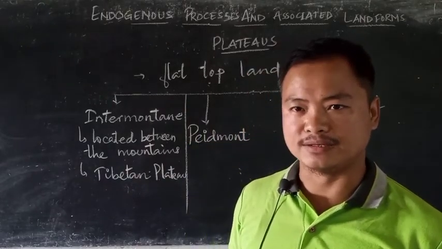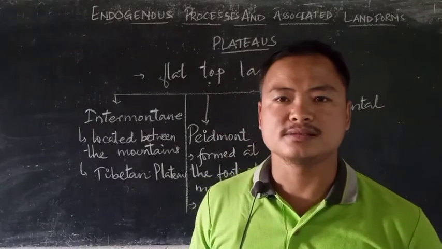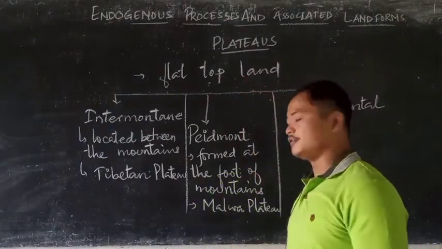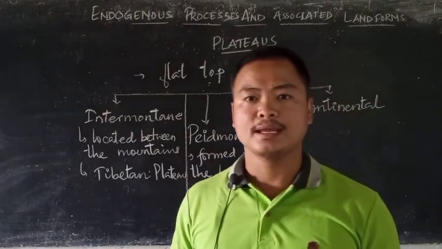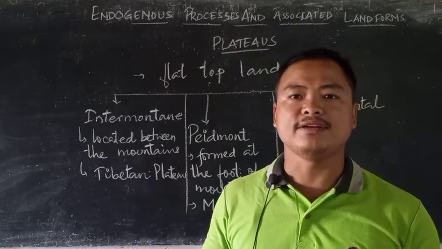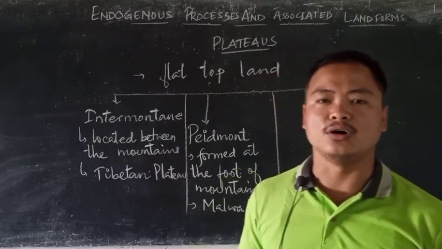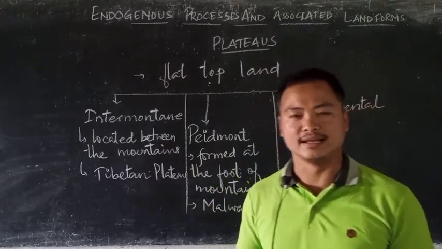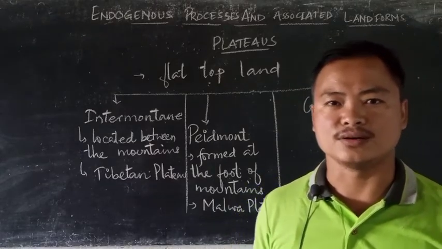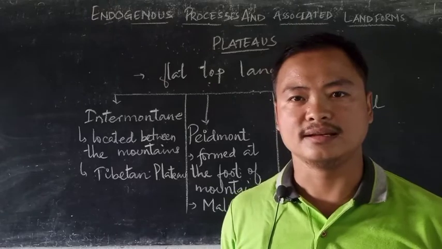The Piedmont plateaus are the plateaus that are formed at the foot of the mountains. It so happens that sometimes the elevated land surface is eroded or undergoes weathering and denudation, resulting in the lowering in the height of the present landforms.